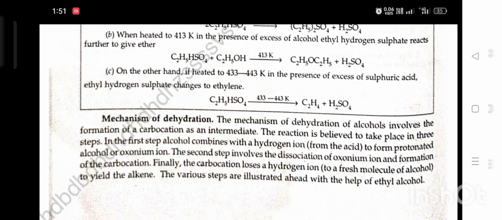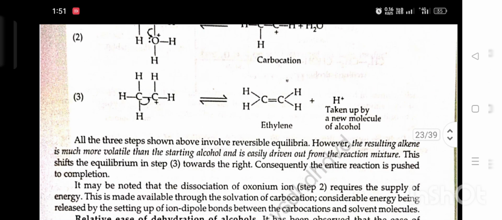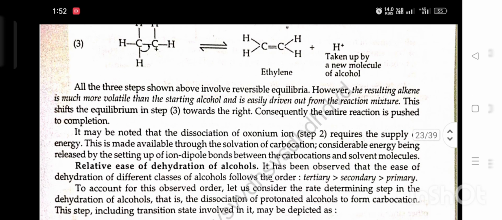The various steps are illustrated ahead with the help of ethyl alcohol. All the three steps shown above involve reversible equilibria. However, the resulting alkene is much more volatile than the starting alcohol and is easily driven out from the reaction mixture. This shifts the equilibrium in step 3 toward the right. Consequently, the entire reaction is pushed to completion.